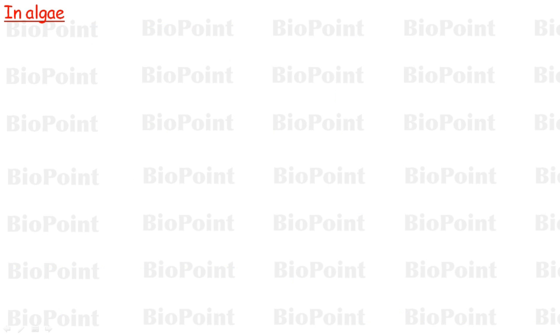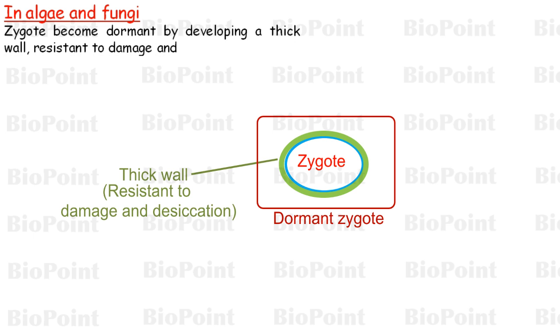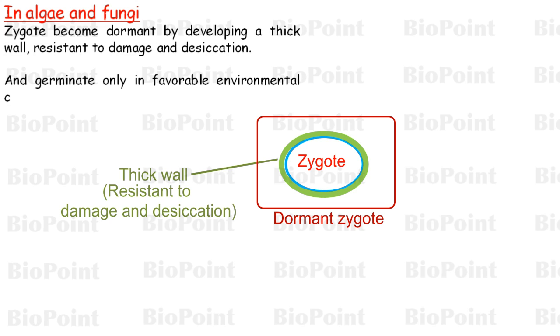Now, in case of algae and fungi, zygote becomes dormant by developing a thick wall which is resistant to damage and desiccation and germinates only in favorable environmental conditions.